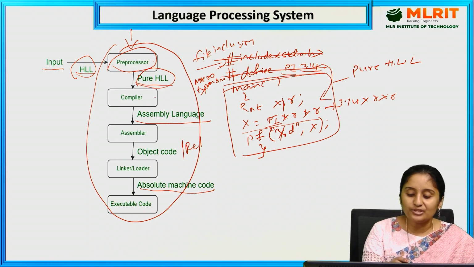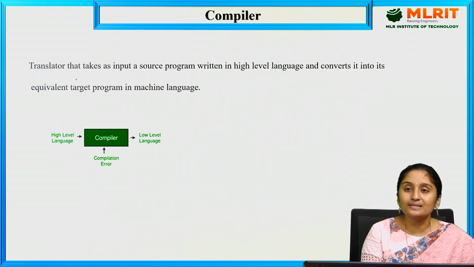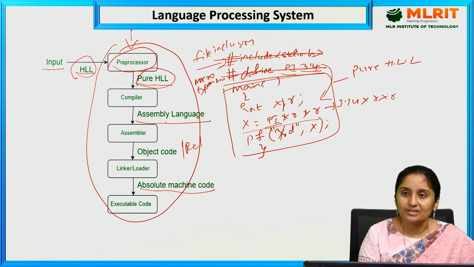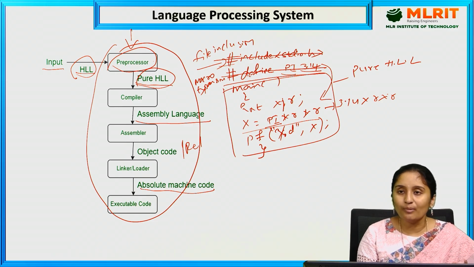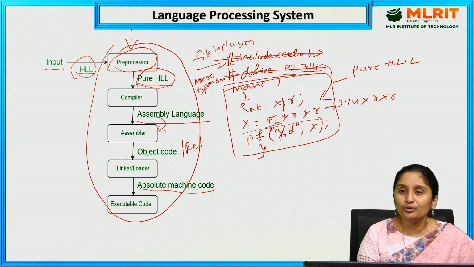So the compiler checks here what the compiler does. The compiler is translating it into a low level language. The compiler converts this pure high level language into assembly language. Assembly language is nothing but, some object file will be generated from this compiler phase. So now the object file which is generated by the compiler phase is given as input to the assembler.